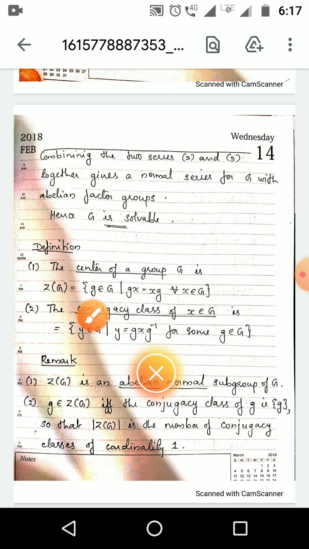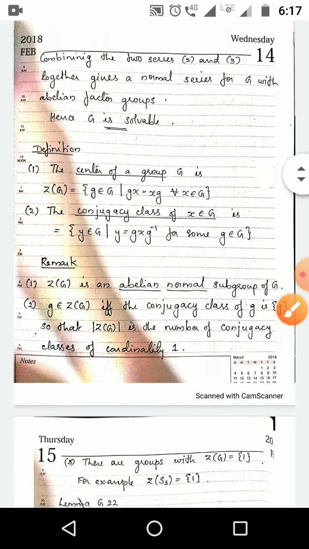Next, the conjugacy class of x element of G. This is the definition of conjugacy class. We take an element from G, small x, and the conjugacy class of x is defined as the set of those elements y in G such that y can be written as gxg inverse for some g element of G. So the conjugacy class of an element x in G contains those elements y that can be expressed in the form gxg inverse for some g element of G.